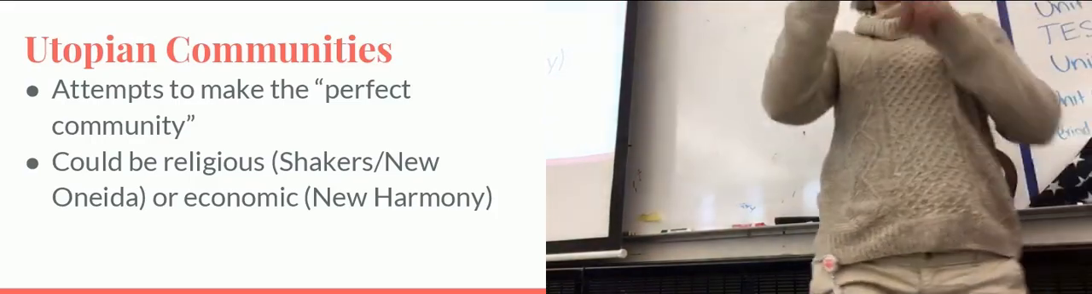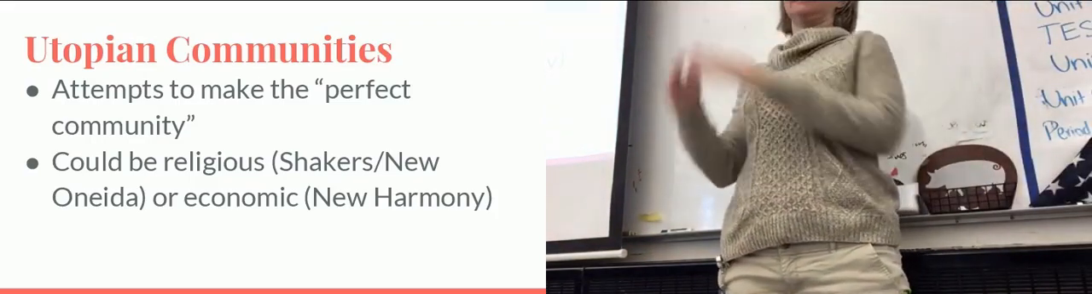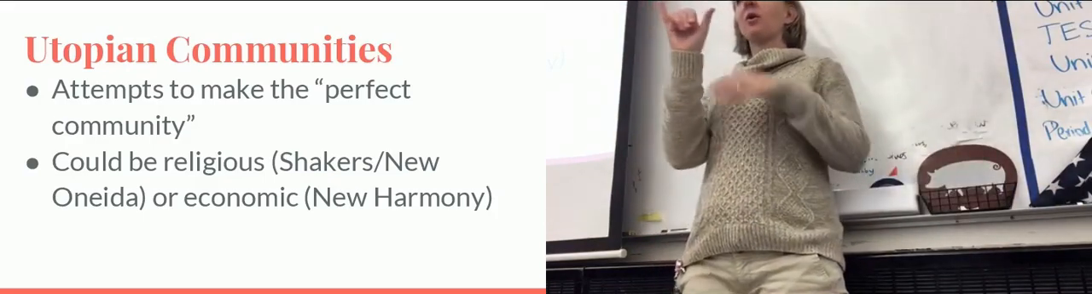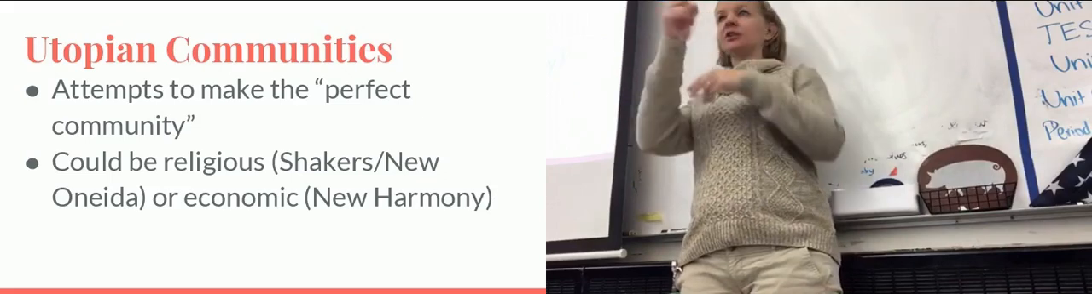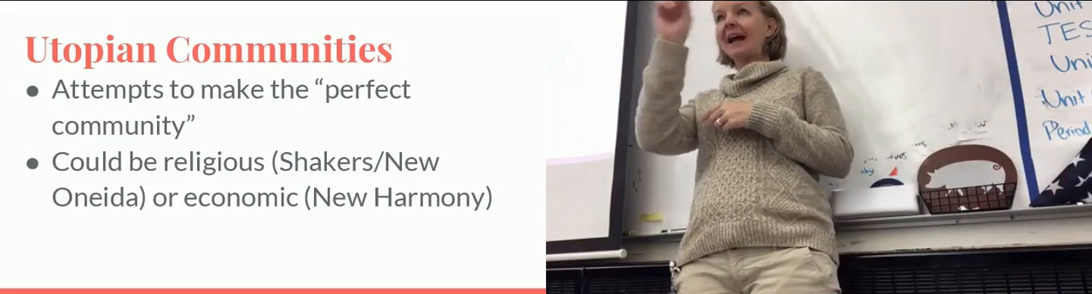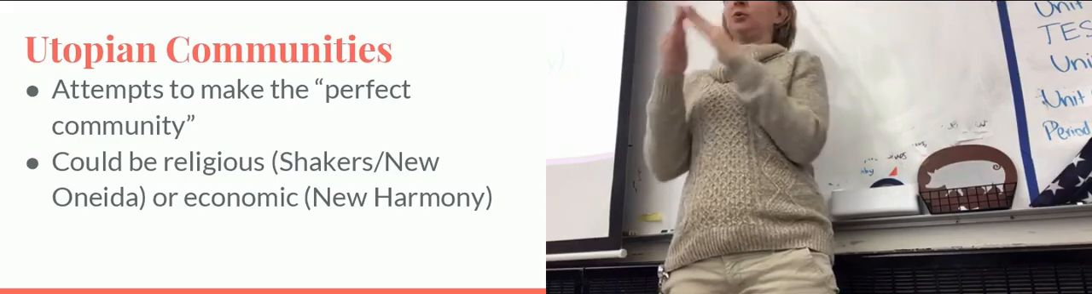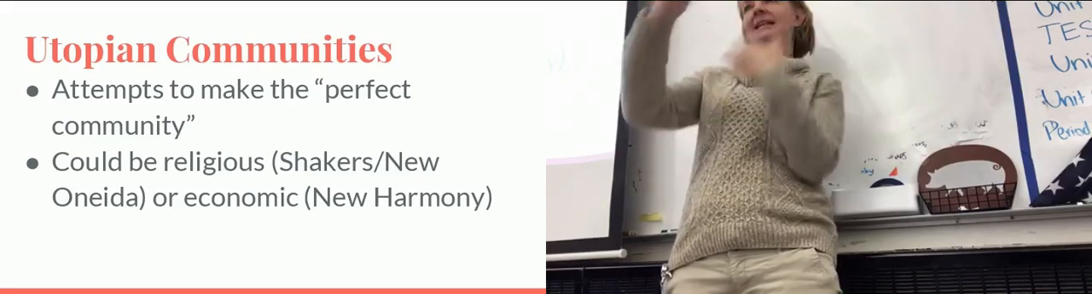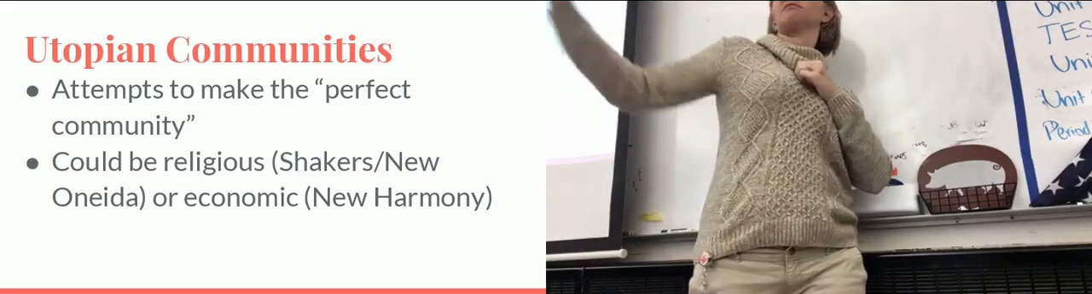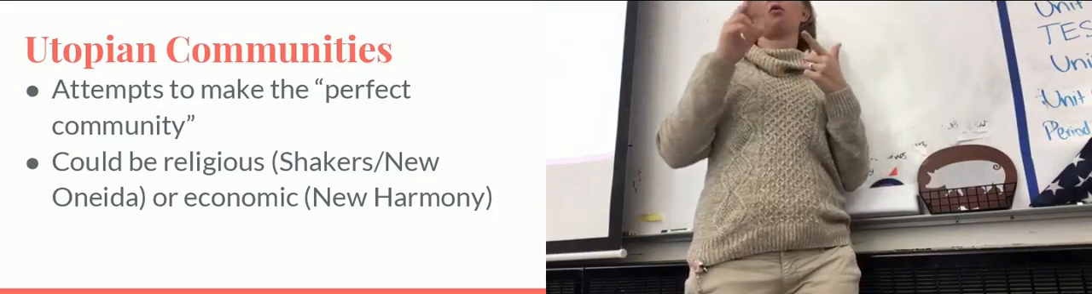Utopian communities, you need to star. And you need to highlight perfect communities. And if you will also underline the names of the ones in this bullet, so there's Shakers and New Oneida and New Harmony. So let me basically explain what's going to happen with these utopian communities. These are going to be perfect societies. They want basically an exclusive community far away from everybody else that is going to be perfect. These can either be religious or they could be economic.